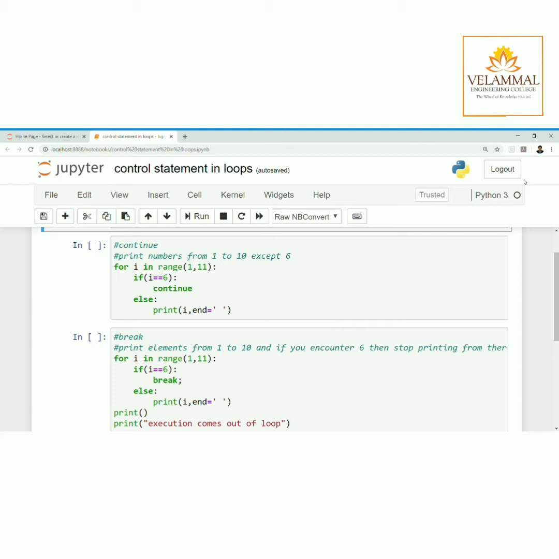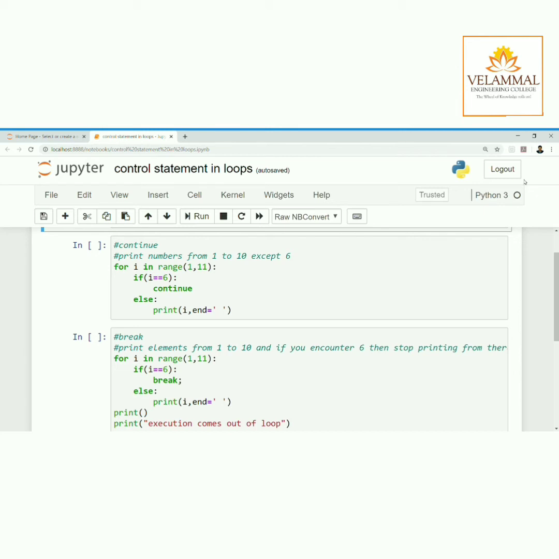So let me go through the example. For i in range(1, 11): if i is equal to 6, continue, else print i. So the loop will get normally executed for 1, 2, 3, 4, 5. When i is equal to 6, it will get into the continue statement. When the continue statement comes, it will return to the beginning of the loop. So it won't print 6.